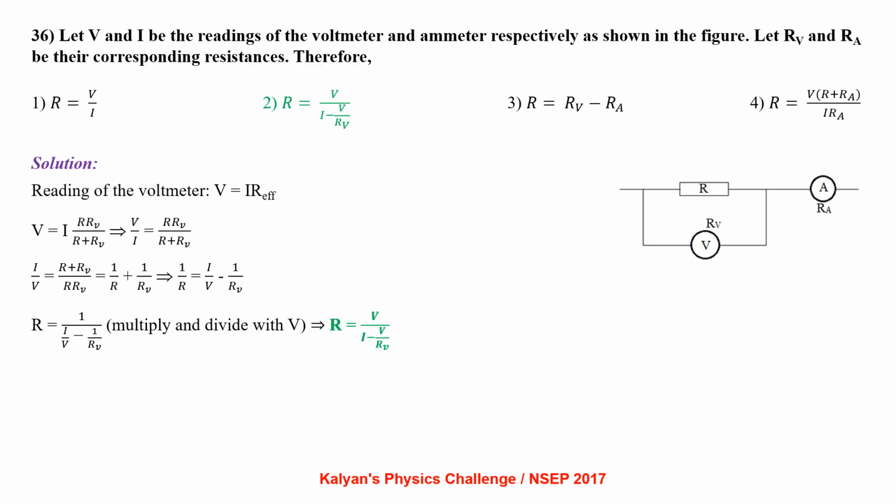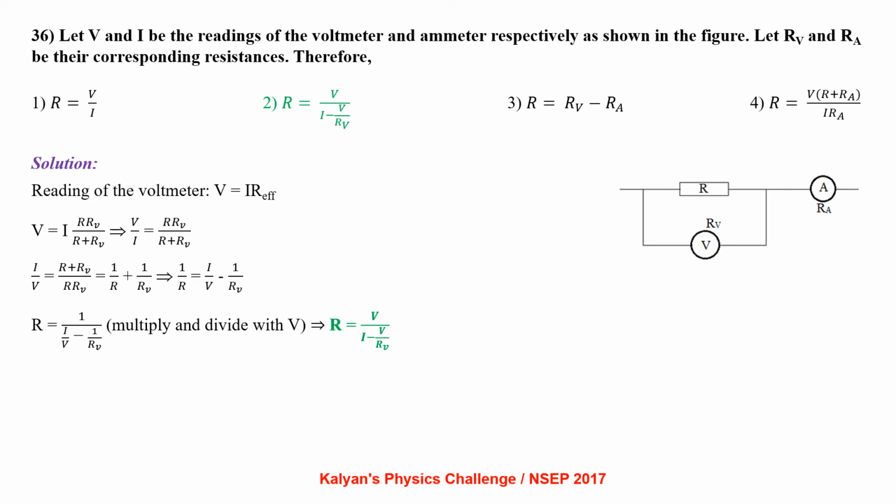Let V and I be the readings of voltmeter and ammeter respectively as shown in figure. Let RV and RA be their corresponding resistances. Therefore, reading of the voltmeter V equal to I into R effective, that is V equal to I into R RV by R plus RV. So V by I equal to R RV by R plus RV.